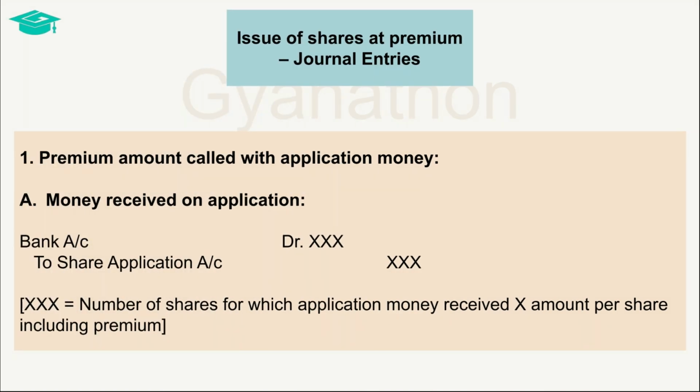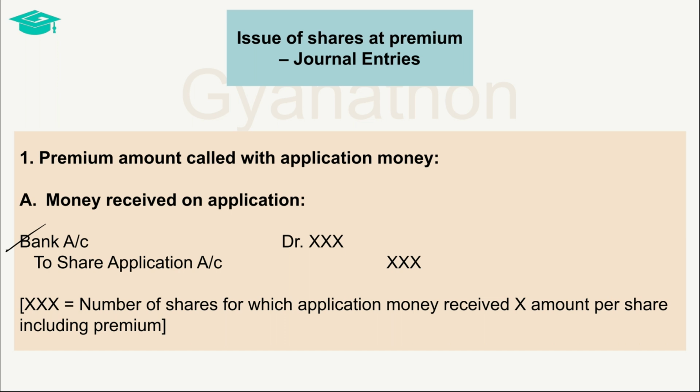Now let us see the journal entries that are passed when shares are issued at a premium. When the company first receives money on application along with the premium, the entry passed to record the same is by debiting the bank account with the total actual amount received, that is, the total application money plus the premium amount.